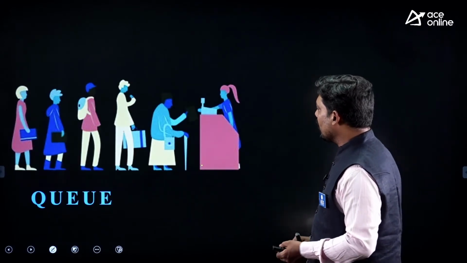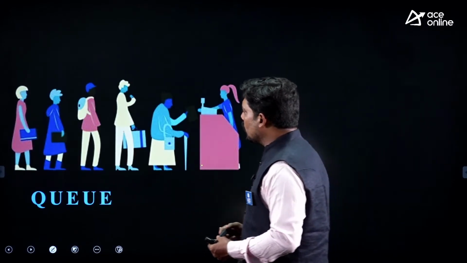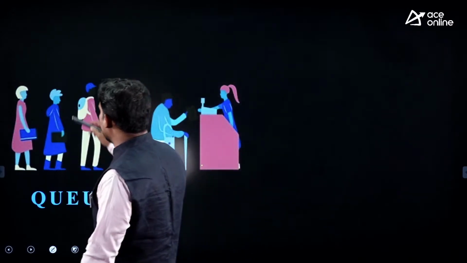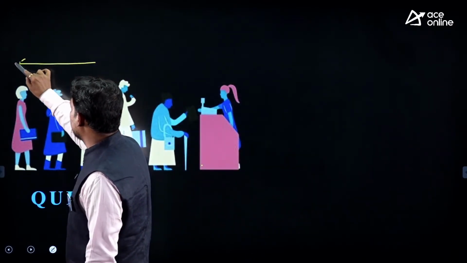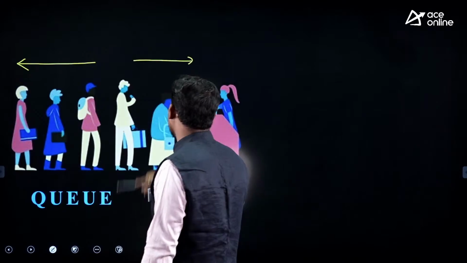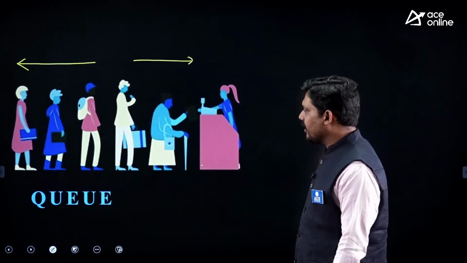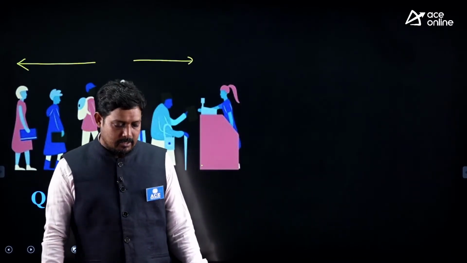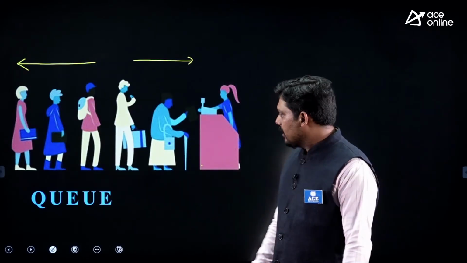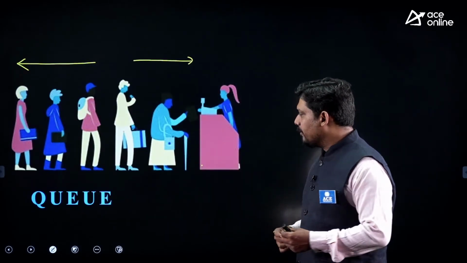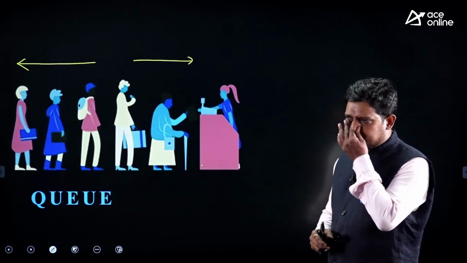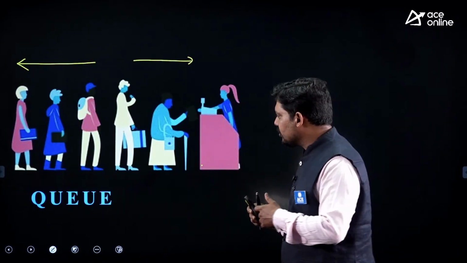Now Queue. The philosophy of the queue is also taken from the practical queue that we maintain while we are purchasing tickets, or when we are at the billing counter of, let's say, a shopping store. There is a billing counter, so you maintain a queue, and this lady is serving. Suppose she is preparing the bills.